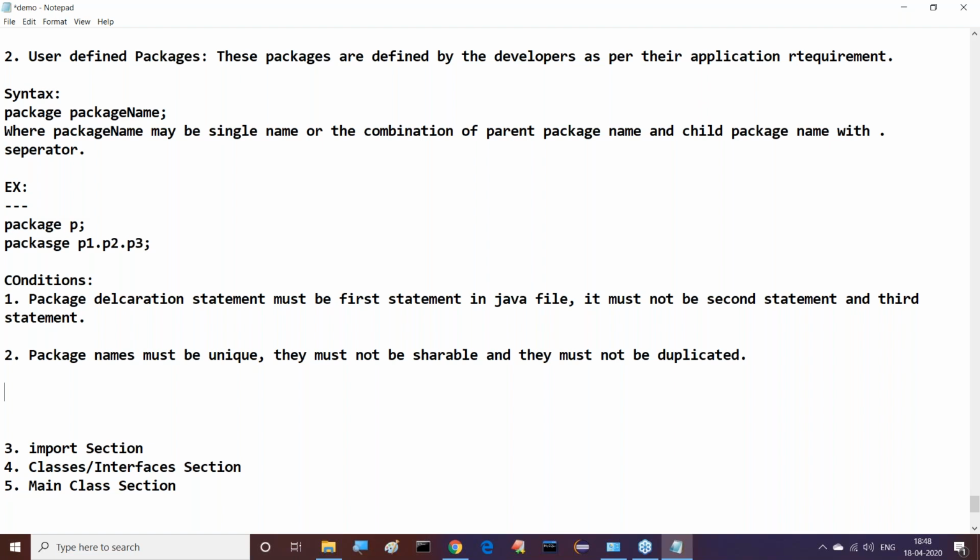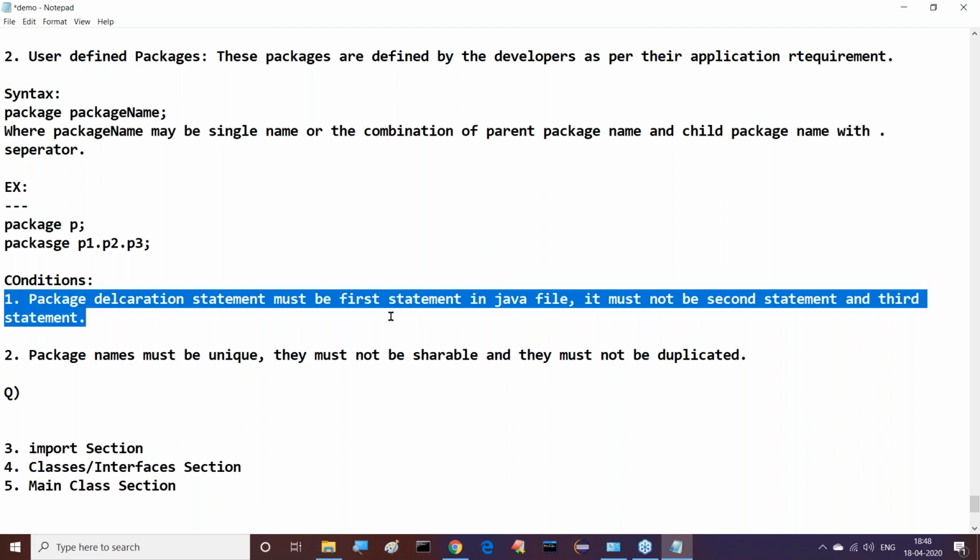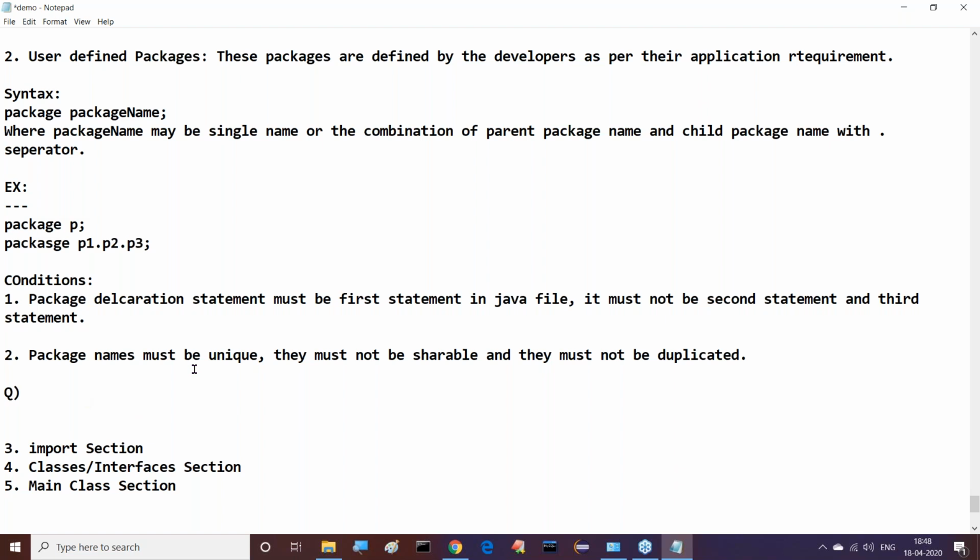Right, sir. Now immediately we have a question, guys. All of you have to understand this clearly. Now tell me, must the package declaration statement be the first statement in a Java file or not? That is a condition here. In a Java file, no second, no third. The first statement should be a package declaration statement. It must not be the second statement and it must not be the third statement. But up to this, I'll ask one question there.